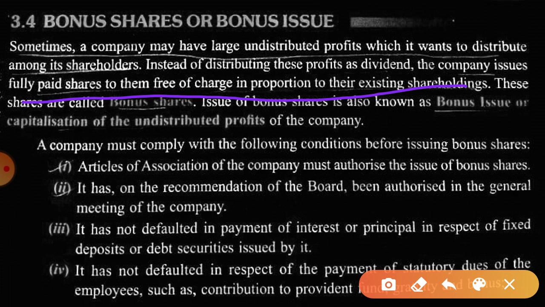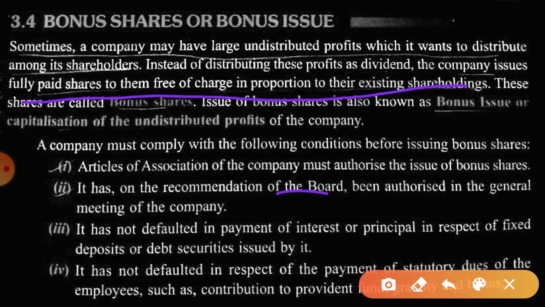Now, what are the conditions the company should comply with? First one is their articles of association must authorize them to issue bonus shares, and it is to be recommended in the general meeting by the board.